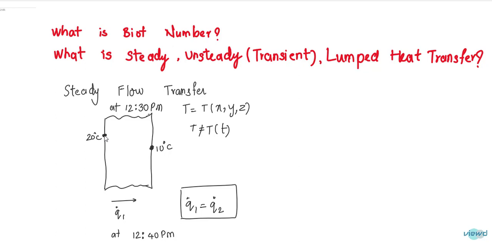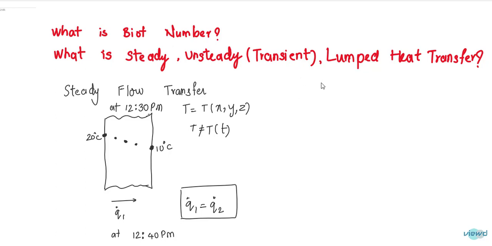Here it is 20 degrees centigrade, here it might be 19, here 15, here 12 and here finally 10. So the temperature at different points is different, but it does not vary with time. That is called steady flow heat transfer. In steady flow heat transfer, the heat transfer rate is constant at any time.